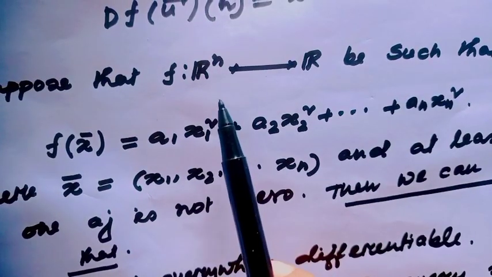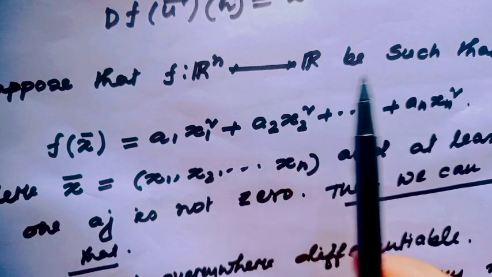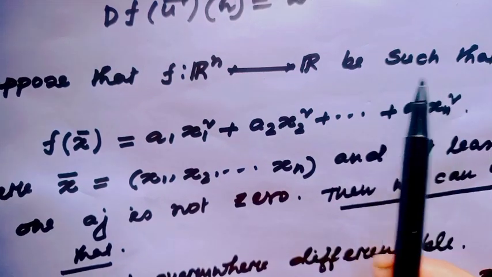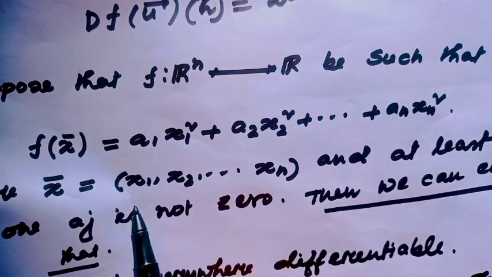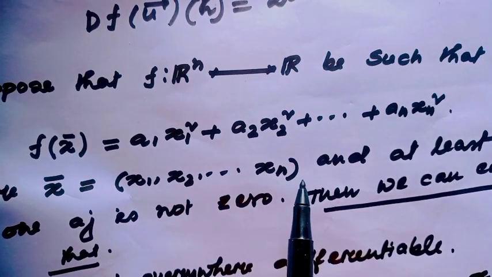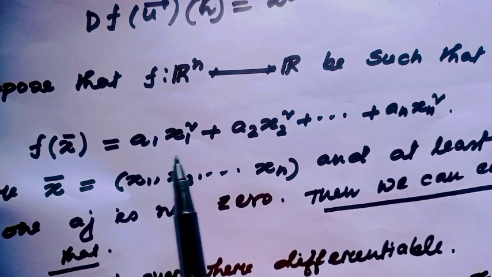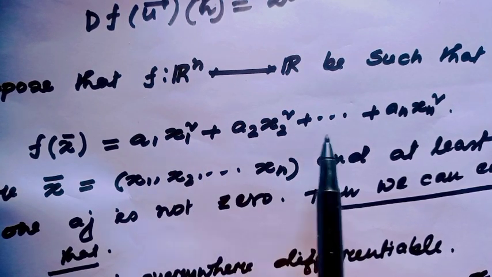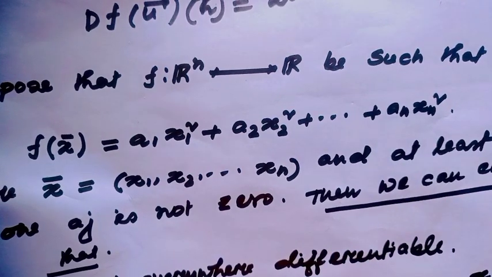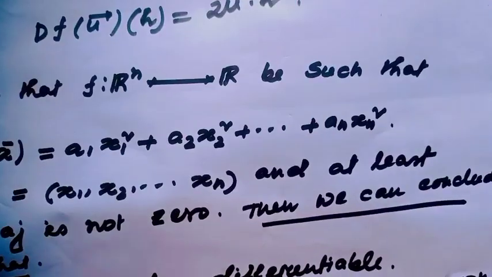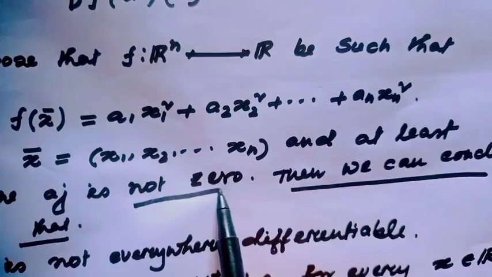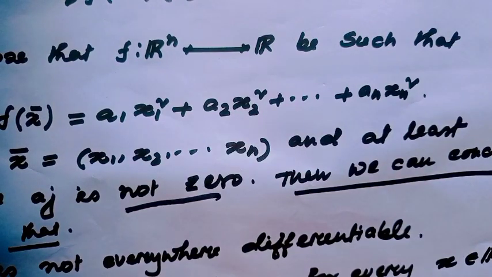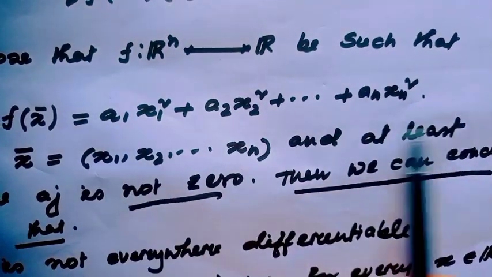The question is, suppose f is a function from Rn to R such that f(x), where x is x1, x2 up to xn, is equal to a1 x1 square plus a2 x2 square up to an xn square, and at least one aj is not 0. Are you getting the idea of this function?